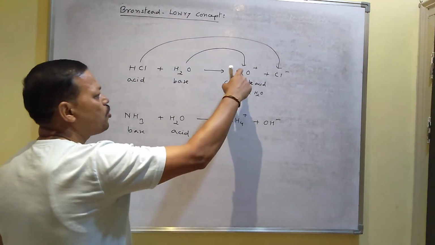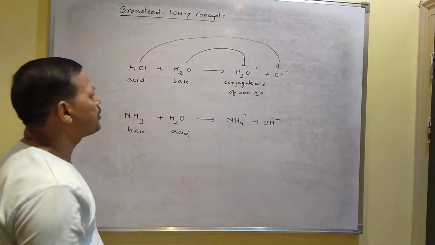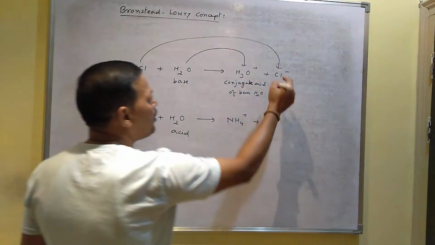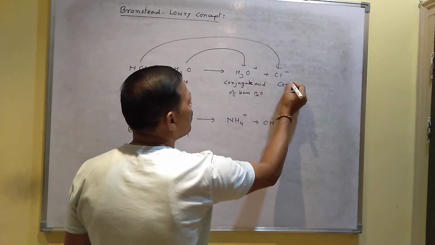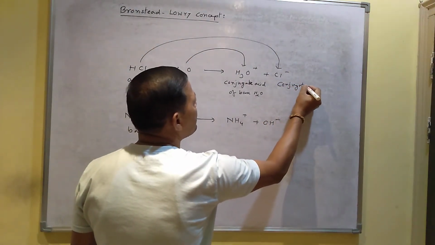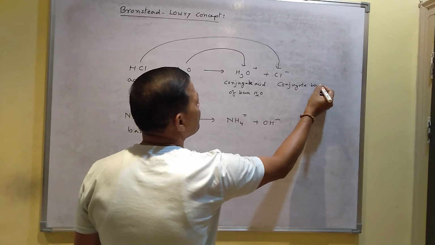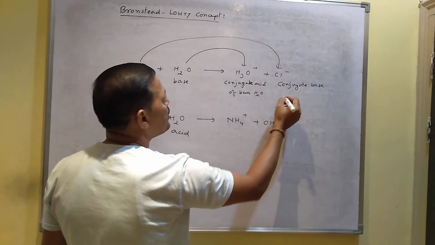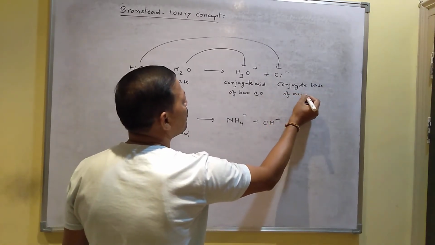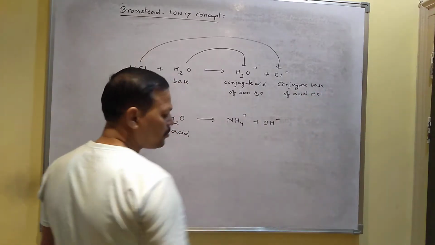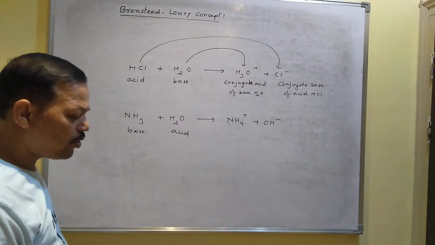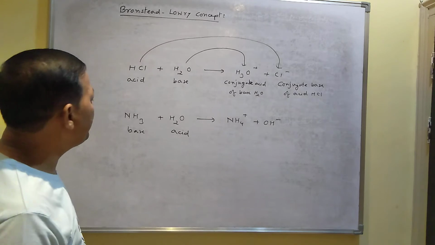Similarly, Cl minus is called the conjugate base of acid HCl. So like this, you get one pair of conjugate acid and conjugate base.